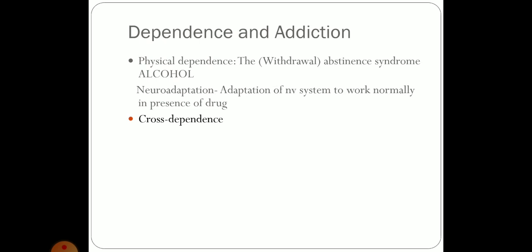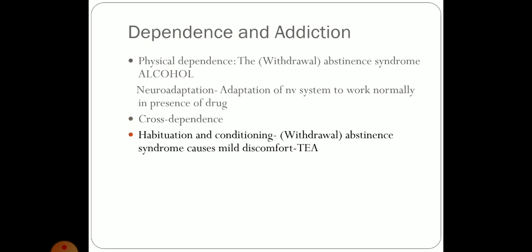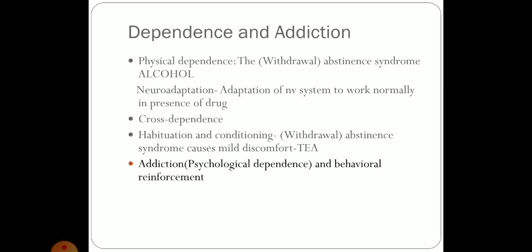Drugs may produce both physical and psychological dependence. These are opioids, alcohol, barbiturates. They can produce both. Drugs producing mainly psychological and mild physical dependence are cocaine and amphetamine. And drugs producing only psychological dependence are LSD, lysergic acid derivatives, mescaline, marijuana, caffeine. So they can produce only psychological dependence.